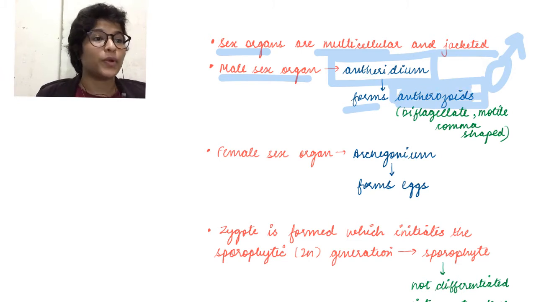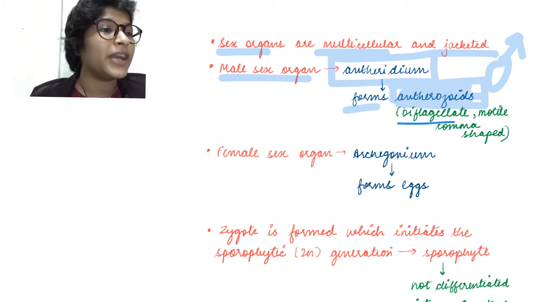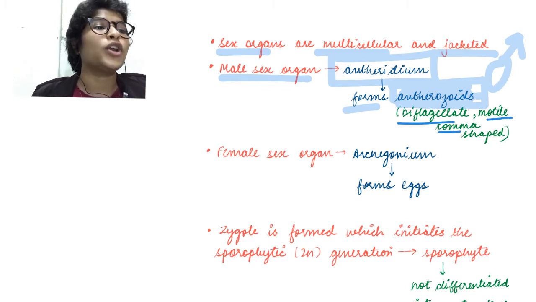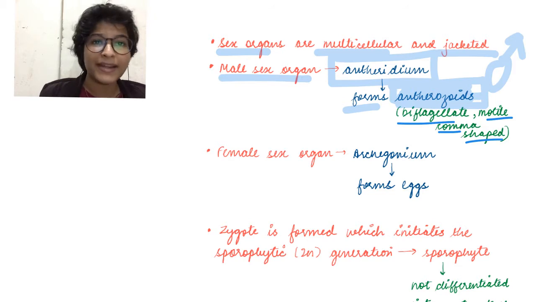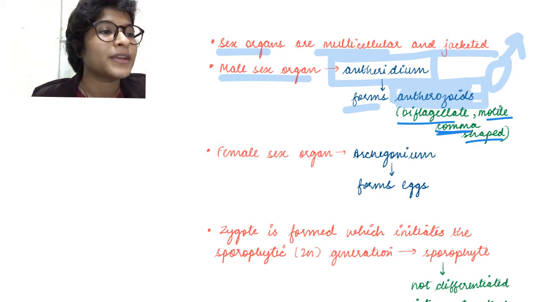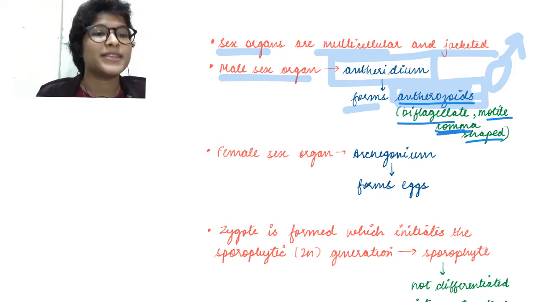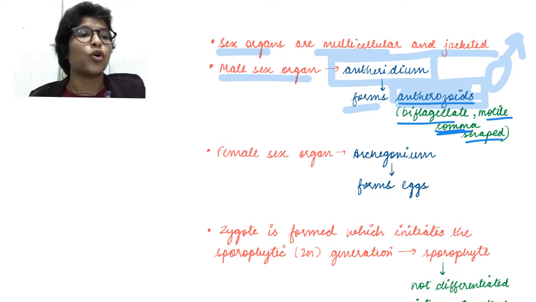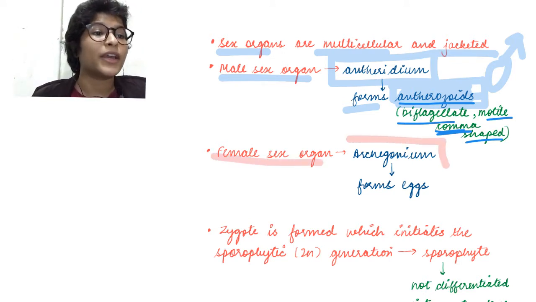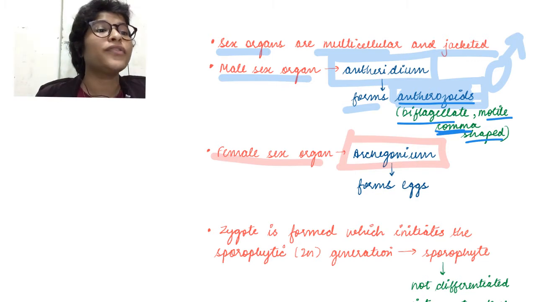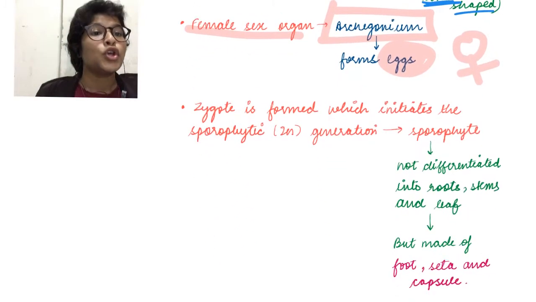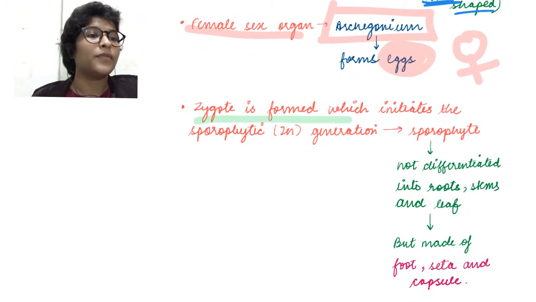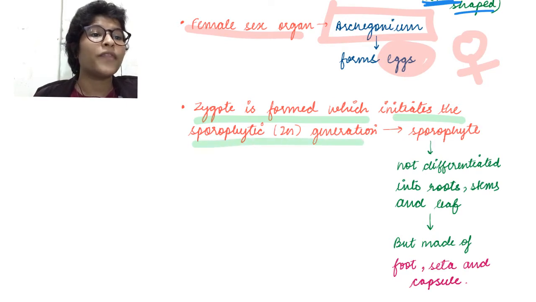Now these antherozoids are biflagellate, they are motile and they are comma shaped. Biflagellate, therefore they will always be motile, right? And they are comma shaped. ठीक है? And the female sex organ here is called archegonium, and it gives rise to the female gamete, that is egg. ठीक है? This is the female gamete. So the zygote which is formed initiates the sporophyte generation.